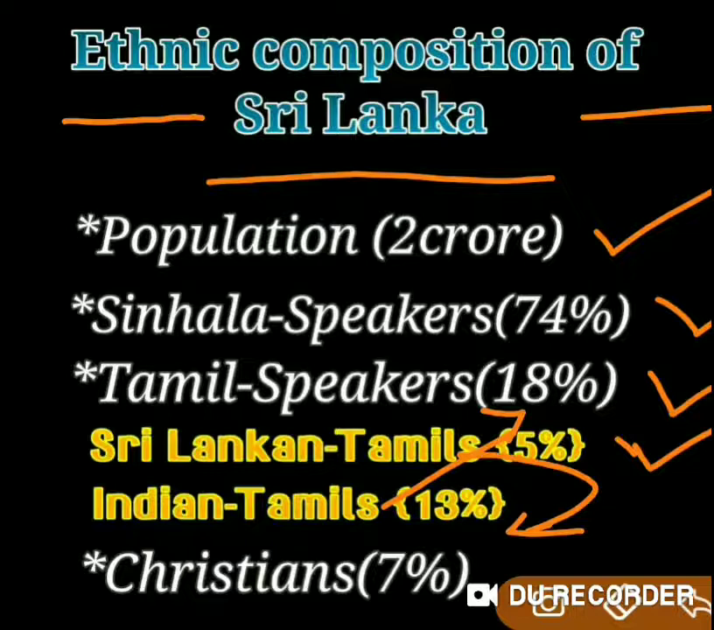And Indian Tamils means what? People who migrated from India, from the state Tamil Nadu to Sri Lanka during the colonial period. During the colonial period means, as you all know, before 1947 we were under the rule of the British colony. India was one of the colonies of the British. Sri Lanka was also one of the colonies of the British.